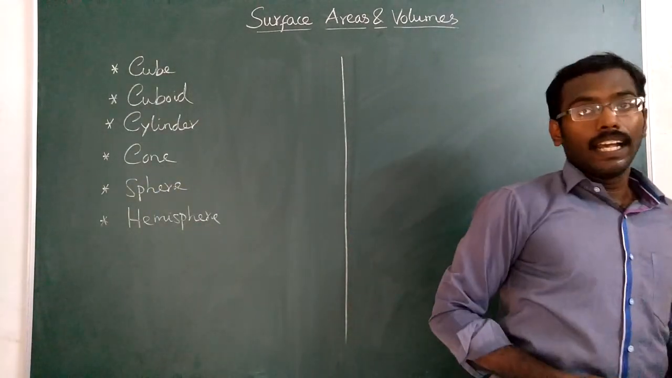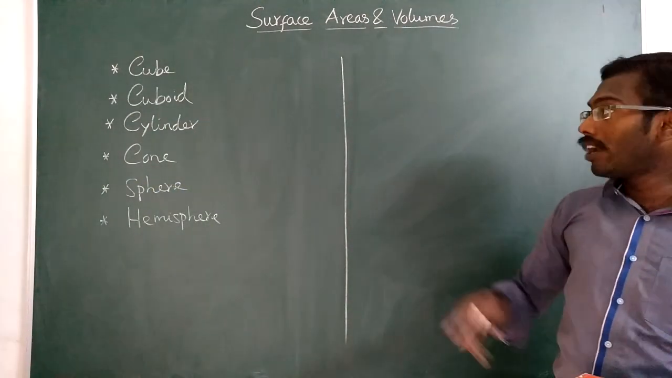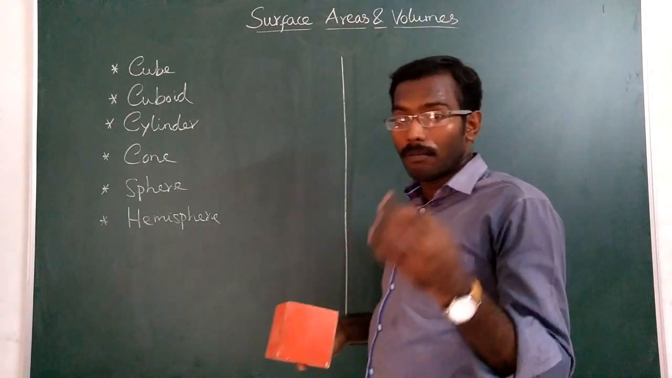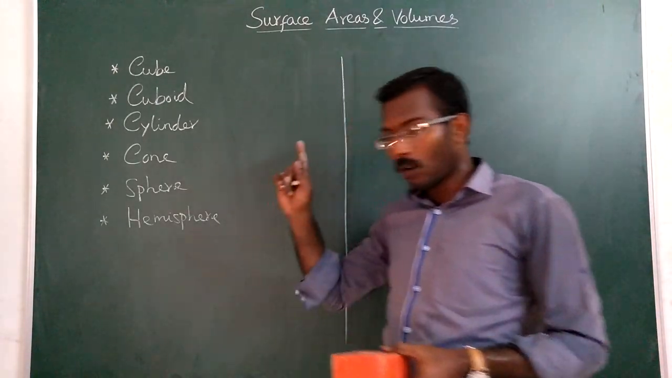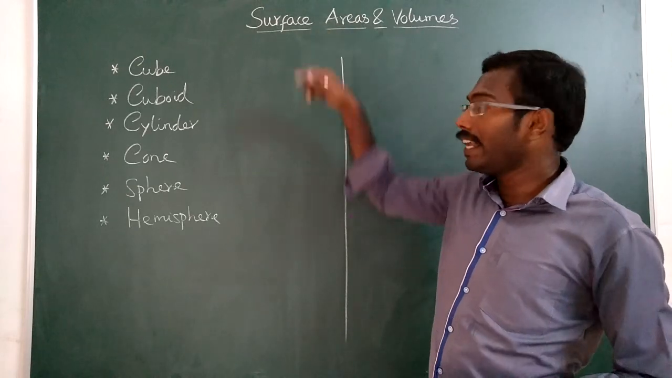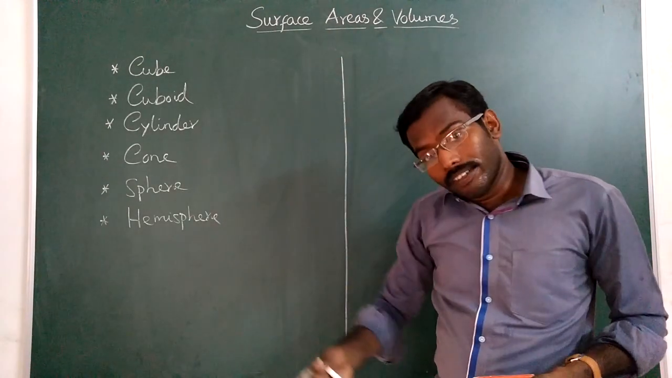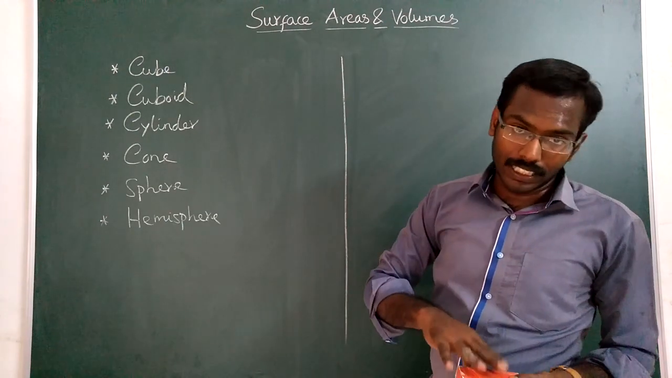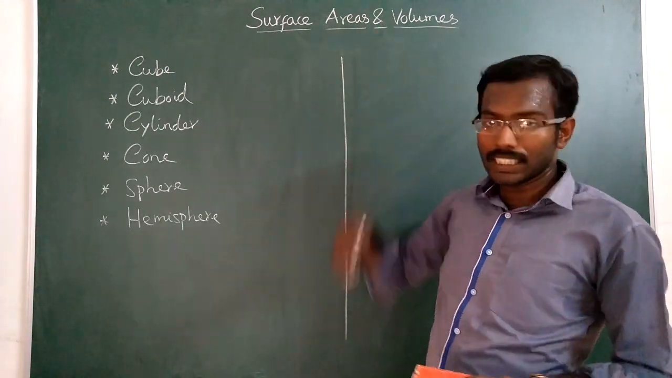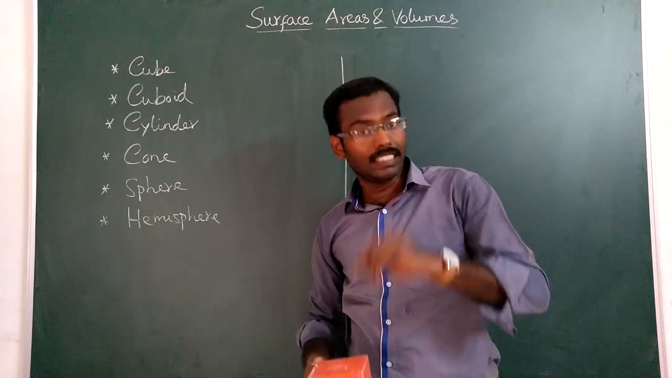So mostly in your book, for every shape, 3 formulas are given. Number 1, area. Among area, there are 2 formulas. They are called total surface area and curved surface area. And the other formula is volume. So totally there are 3 formulas.